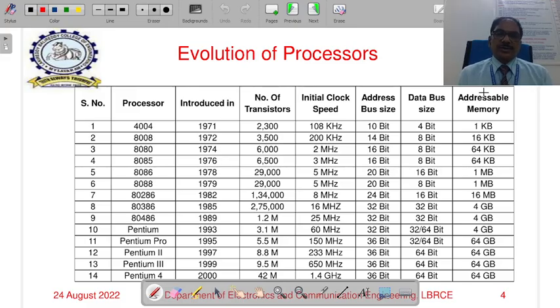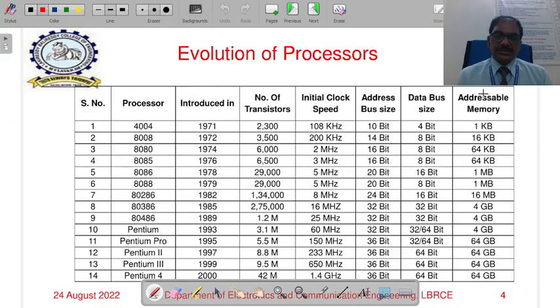Next, evolution of the processors. The first processor developed by Intel is the 4004, which is a 4-bit microprocessor having a 10-bit address bus. With a 10-bit address bus, it can access approximately 1 KB of memory, and it was released in 1971. It is fabricated with 2300 transistors and the clock speed is 108 kilohertz.